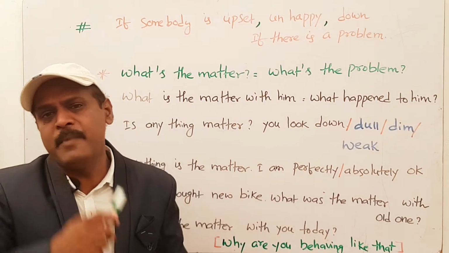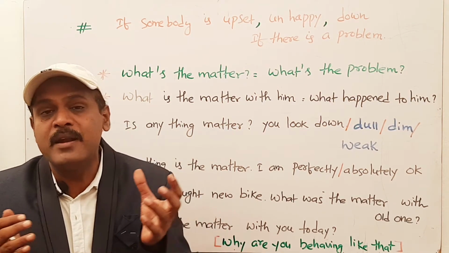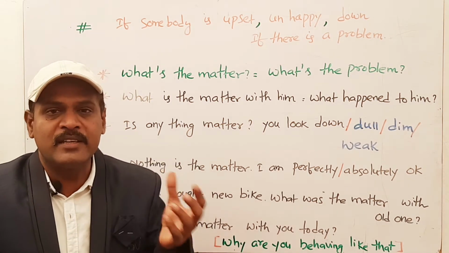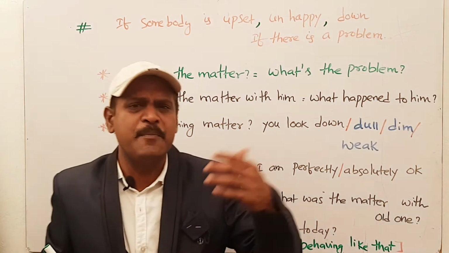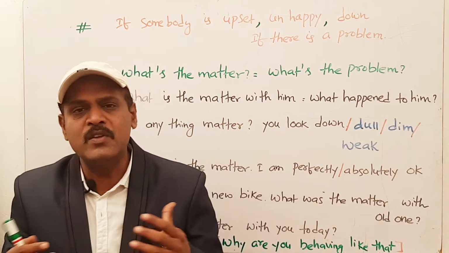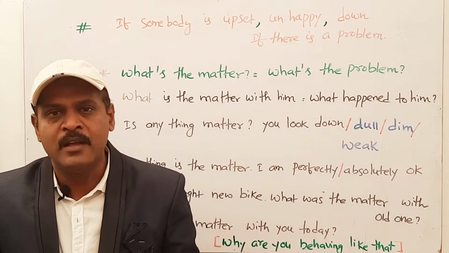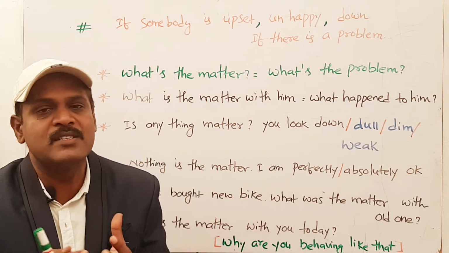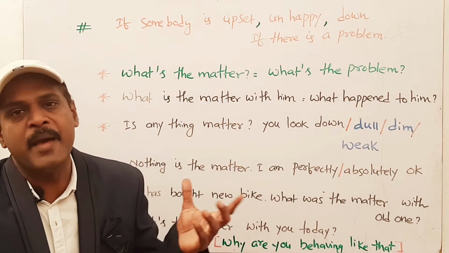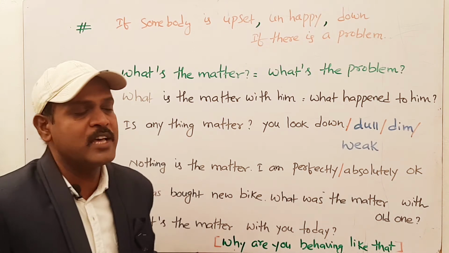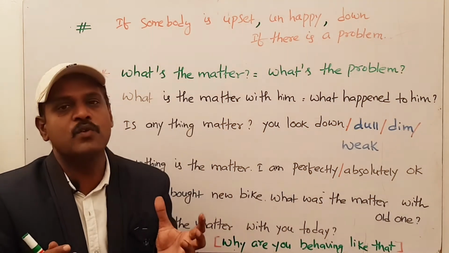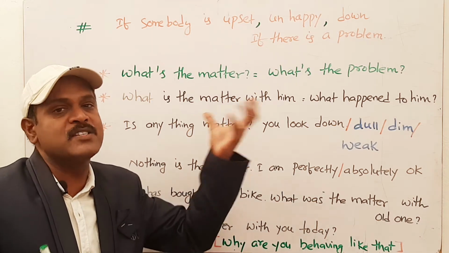Next use of matter as a noun: if somebody is upset, somebody is down, somebody is unhappy, in that case, generally we ask what happened to him. In place of that, you can use what is the matter with him. And also if someone has a problem, we can generally use matter. How can that be? Now I am going to explain. What is the matter? That means what is the problem? So instead of problem, you can use matter.